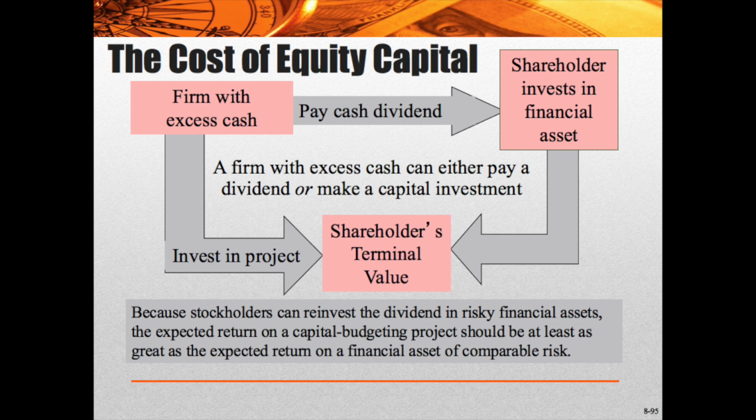So here's the question. Because shareholders can reinvest dividends in risky financial assets, the expected return on the capital budgeting project should be at least as great as the expected return on the financial asset of comparable risk.